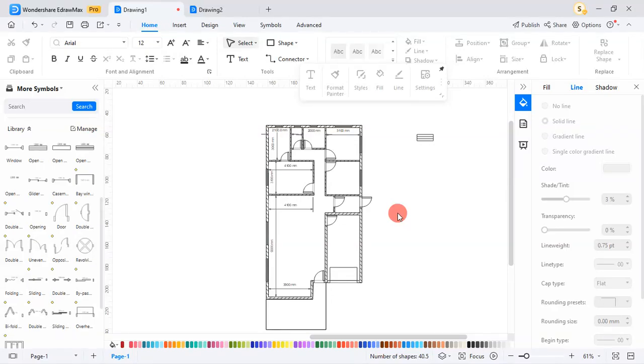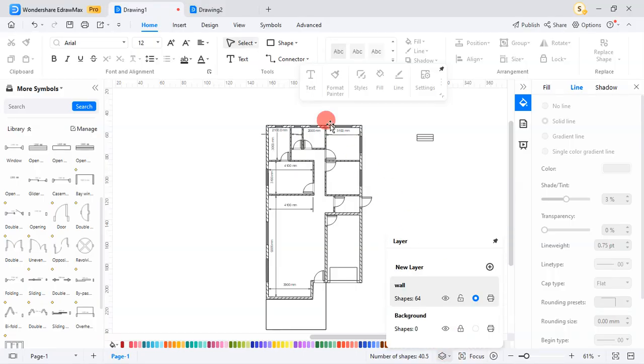Okay, so now we are going to look at placing our fixtures. Before we place our fixtures, we are going to lock this layer, the wall layer. Then I create a new layer and name it fixtures. Let me be particular: plumbing fixtures.